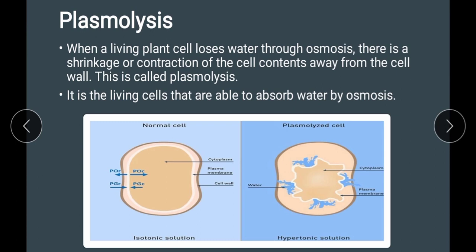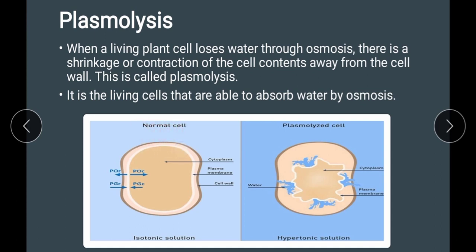Next is a topic known as plasmolysis. So what is plasmolysis? When a living plant cell loses water through osmosis, there is a shrinkage or contraction of the cell contents away from the cell wall, and this process is called plasmolysis.